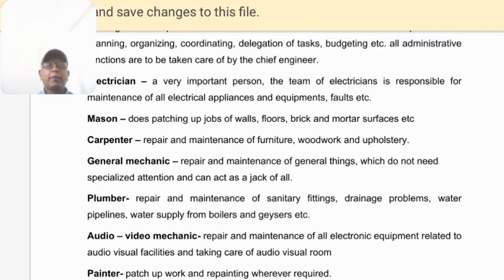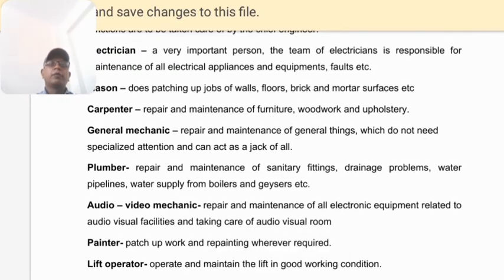Then we have a plumber who takes care of the water supply. If there is a leakage of water supply in the guest room or bathrooms, it is taken care of by the plumber. Repair and maintenance of sanitary fittings, WCs, drainage problems, water pipelines, water supply from boilers, cleaning of tanks, proper supply of water in all areas, checking of all check valves.